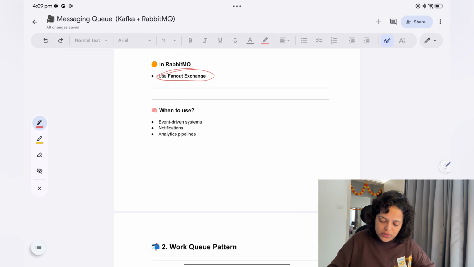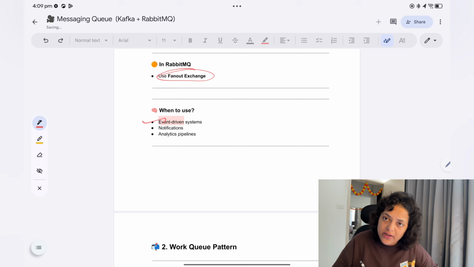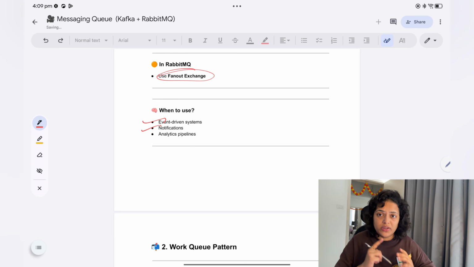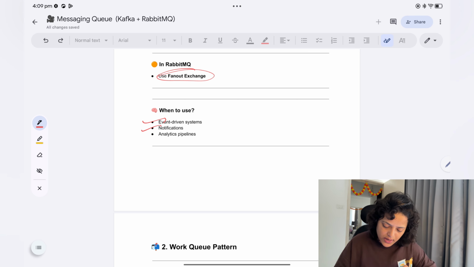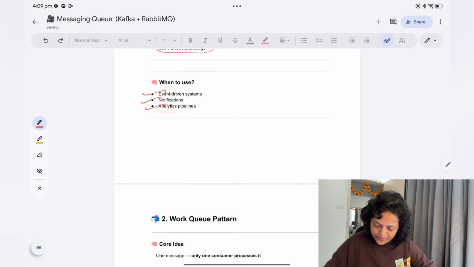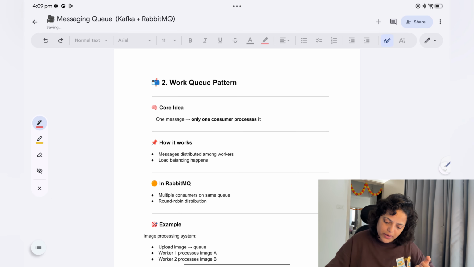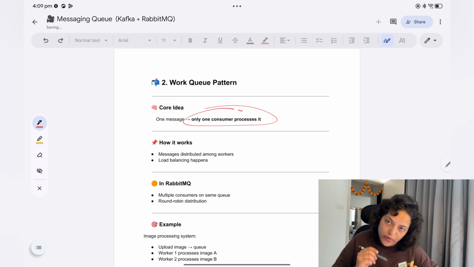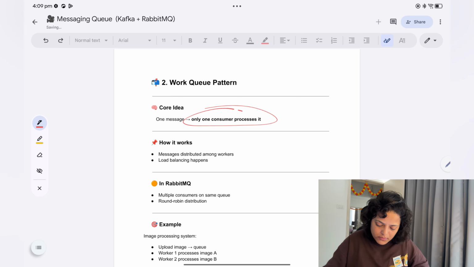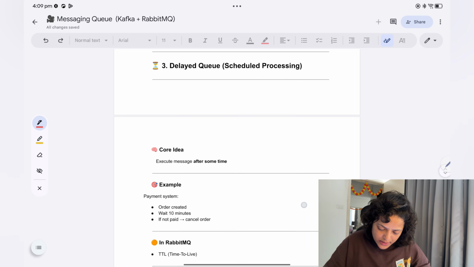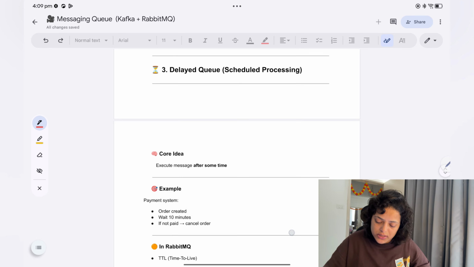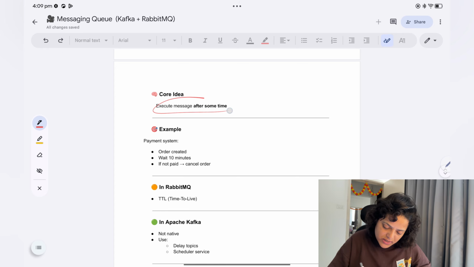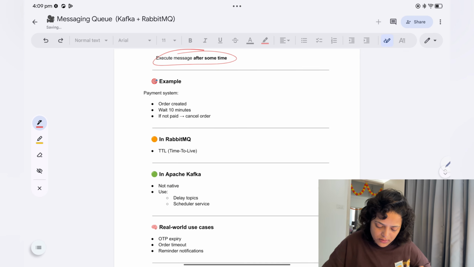So when to use it? When it is an event driven system. We are talking here about this publisher subscriber pattern. Notification, where one company broadcasts a notification to all the clients, right? And then analytics pipeline as well. Now work queue pattern. What is the work queue pattern? Only one consumer processes one message, that is work queue. So just go through it. And then delayed queue, for scheduling processing. Execute the message after some time, that is called delayed queue.